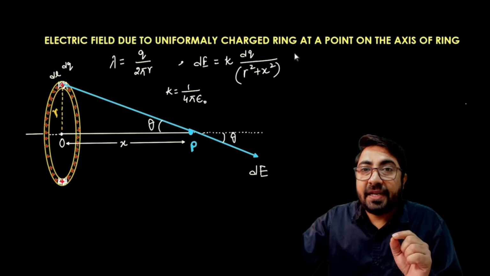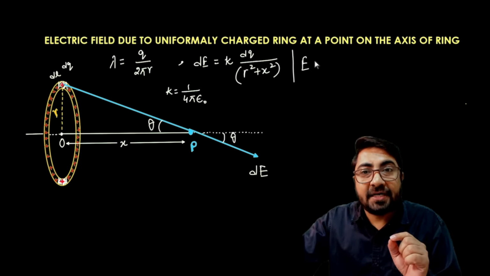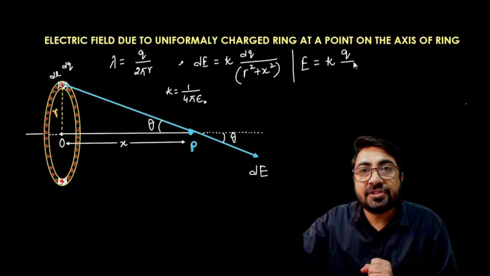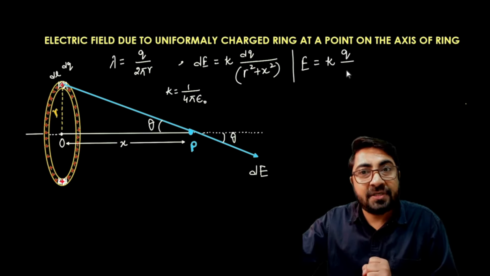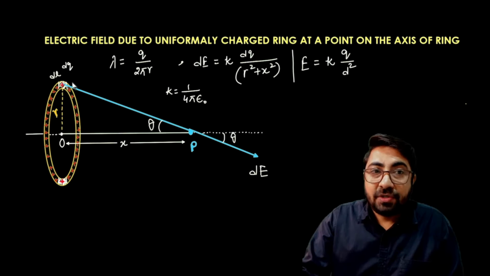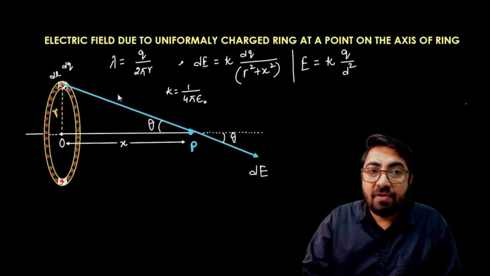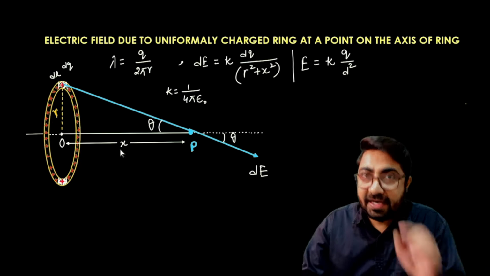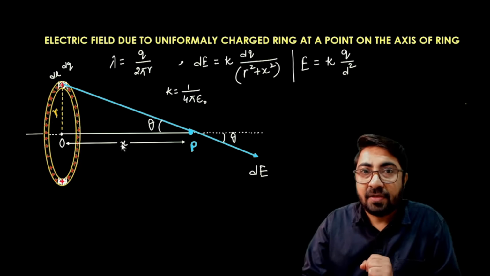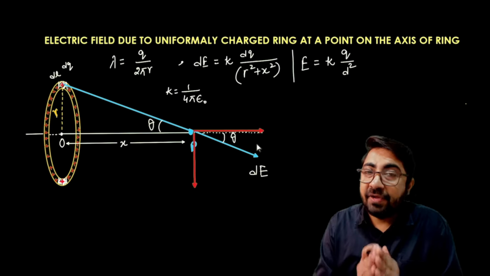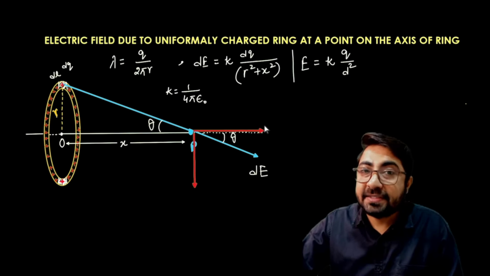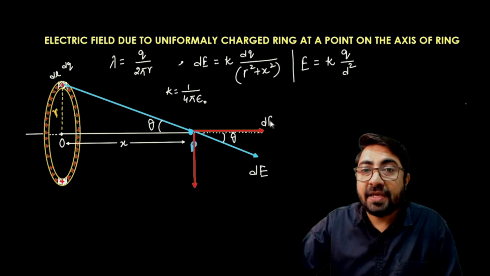Because of the electric field due to a point charge, it is equal to this constant, the source charge, that is total charge q, upon the distance square. So this distance is equal to square root of r square plus x square with the help of Pythagoras theorem. Now split the component of electric field, that is the component along the axial line, it is equal to dE cos theta.